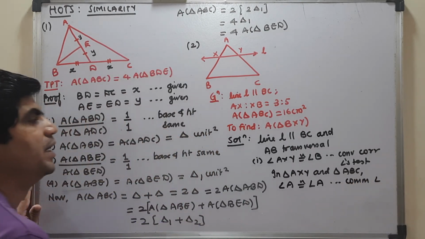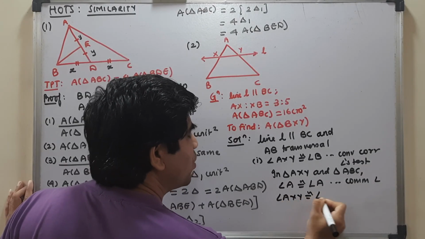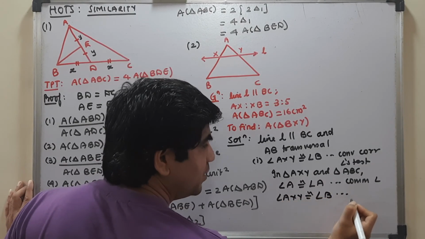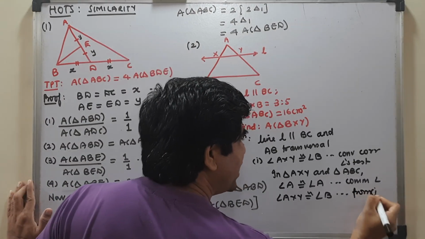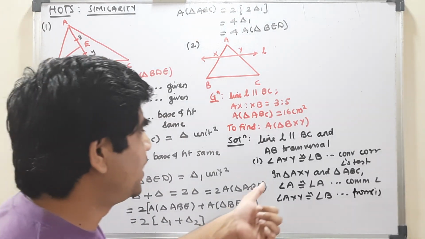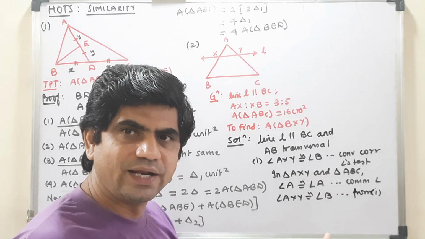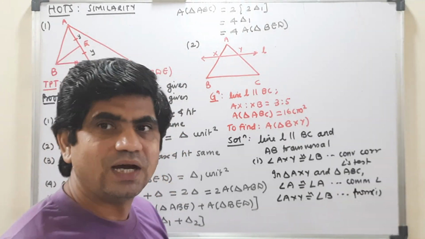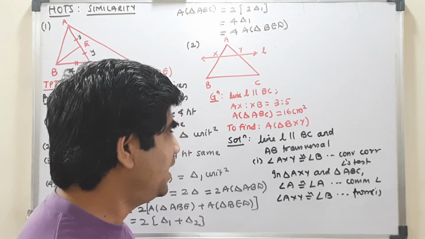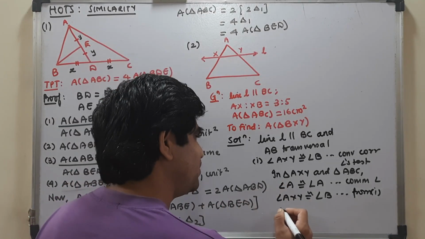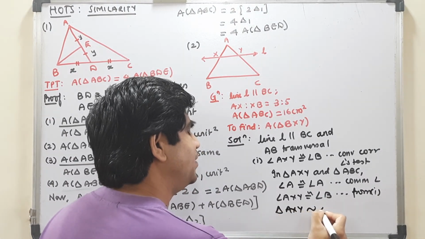And then I have angle AXY congruent to angle B, which is from step 1. So two angles of one triangle are correspondingly congruent to two angles of another triangle. Then the two triangles are said to be similar by the AA test.